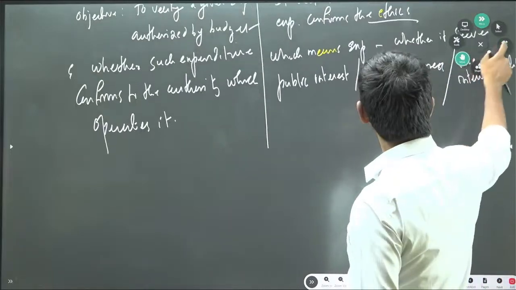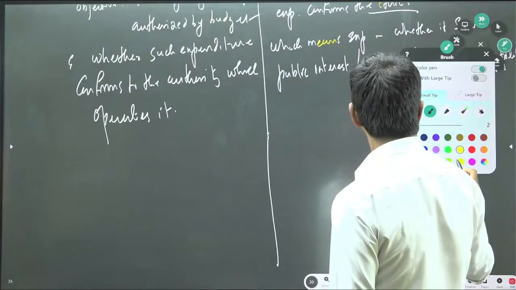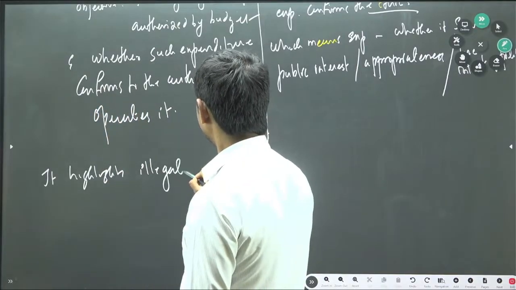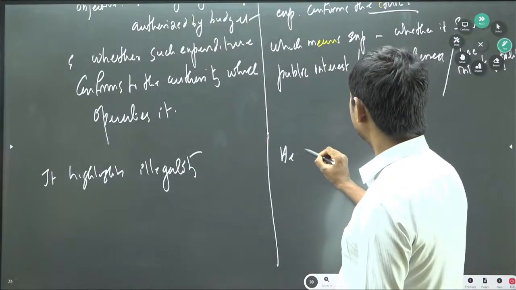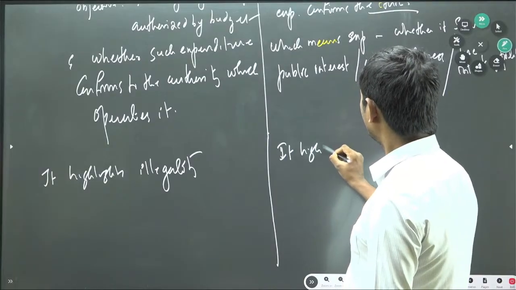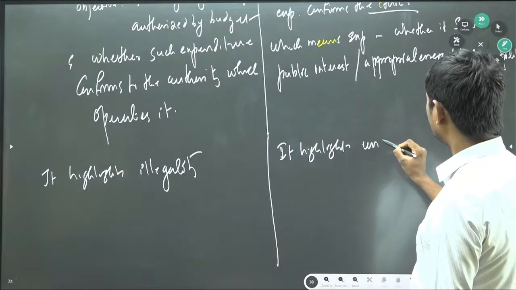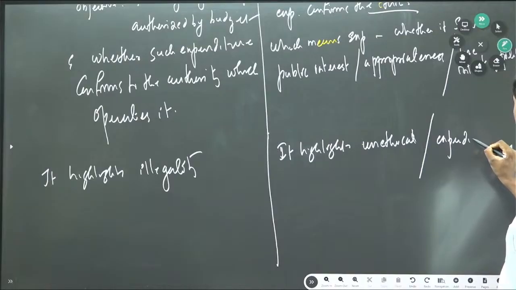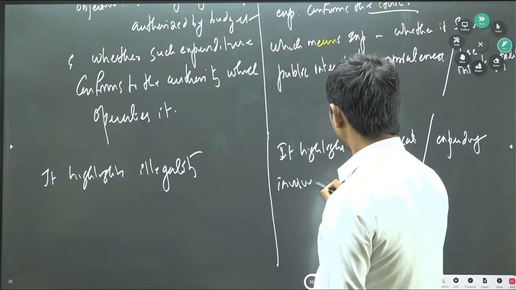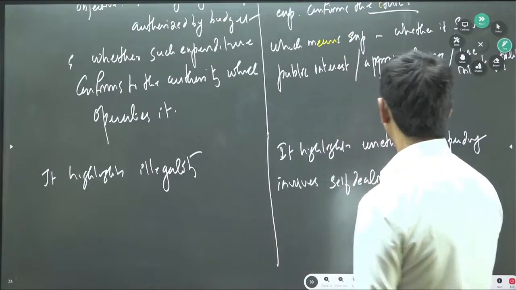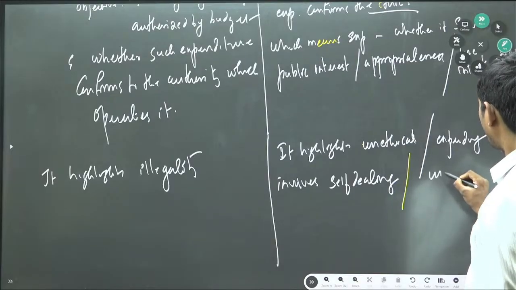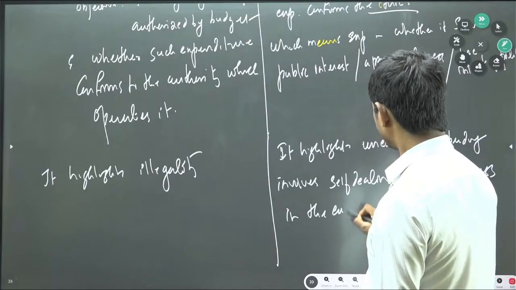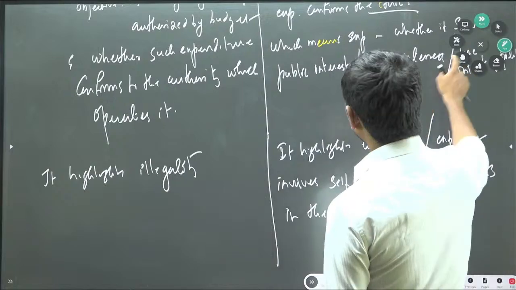Next, it highlights illegality. Okay. Here it highlights unethical expenditure, or expenditure involving self-dealing or unfairness in the expenditure. Unfairness in the expenditure. Right.